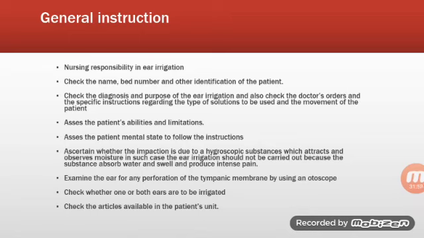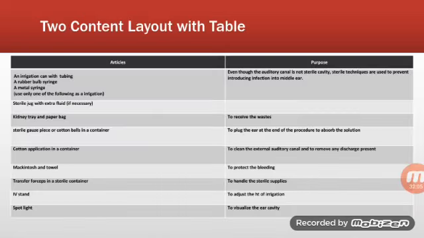Check whether one or both ears are to be irrigated, or whether only one ear is to be irrigated. Check the articles available in the patient unit. Now discussing the preparation of articles. What are the articles used for the ear irrigation and its purposes?